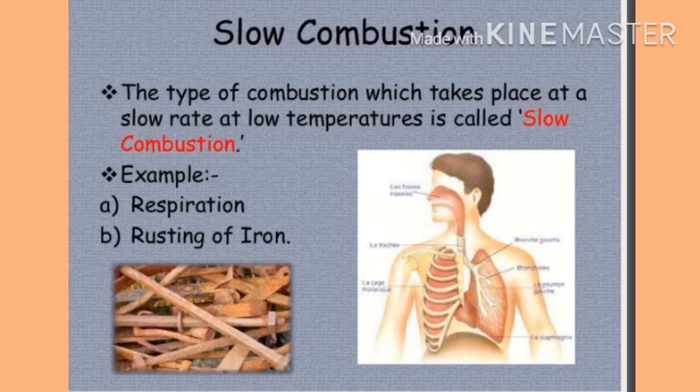Whatever we eat every day, our food will not digest immediately in our stomach, it will take 2-3 hours. While the food is digesting, oxidation of the food takes place. That's why digestion of food is called a slow combustion process. In rusting and digestion of food, there is continuous release of energy, and in both processes the speed is very slow.